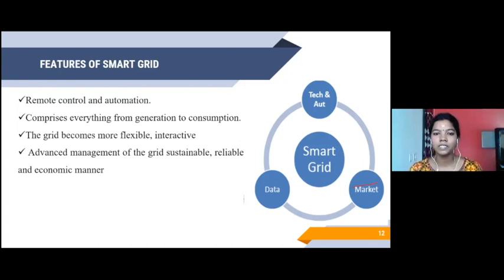Advanced management of the grid in a sustainable, reliable, and economic manner. So all this should be done with the help of meters. So we shall see what are the meters available in the market in order to establish this kind of smart grids.